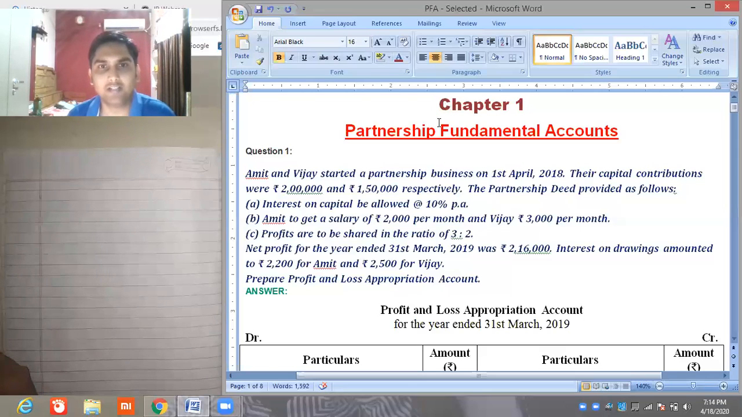Amit and Vijay started a partnership business on 1st April 2018. The capital contributions were rupees 2 lakh and 1,50,000 respectively. The partnership deed provided as follows. Interest on capital be allowed at 10% per annum. Amit to get a salary of rupees 2,000 per month and Vijay 3,000 per month. Profits are to be shared in the ratio of 3:2. Net profit for the year ended 31st March 2019 was 2,16,000. Interest on drawings amounted to rupees 2,200 for Amit and 2,500 for Vijay.